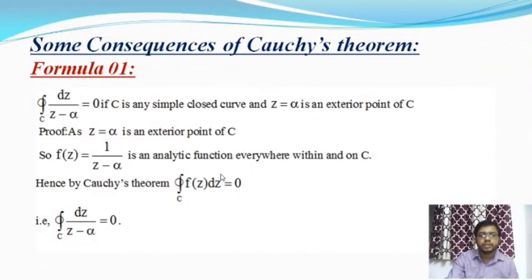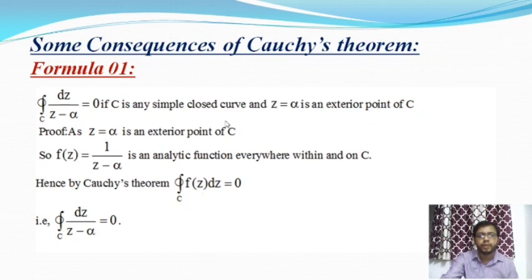We'll continue our discussion on lecture 5 of Cauchy's theorem and the Cauchy-Goursat theorem. So here are some consequences of Cauchy's theorem. The first formula is: the integral over C of dz by z minus alpha is 0 if C is any simple curve and z equal to alpha is an exterior point of C. I have already discussed this in the previous section.